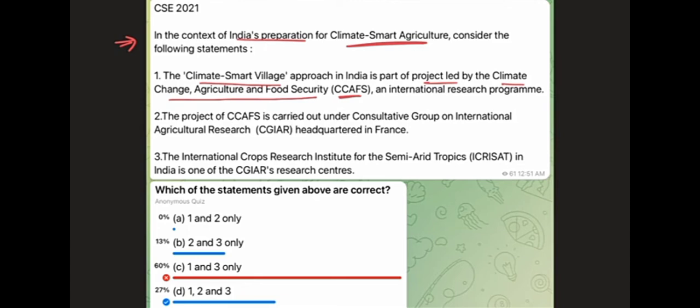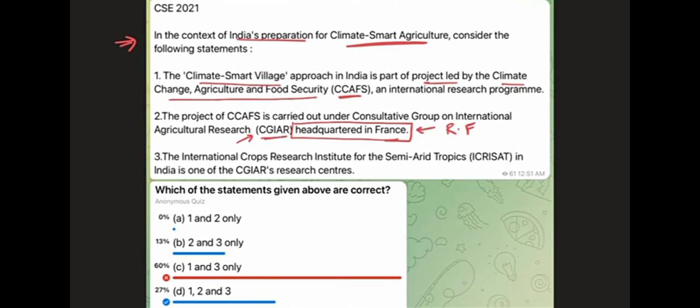The second statement says the project of CCAFS is carried out under the CGIAR, Consultative Group on International Agricultural Research, headquartered in France. Now this headquartered in France caught my attention, right? Because I've never heard of CGIAR, let alone know where it is headquartered. It's not a prominent organization, not in news, magazines, newspapers, etc., not in our books. So any random organization and its headquarter is asked. So this is a random fact, right? Whether it is wrong or correct, we'll look at later if this statement will be important in marking the answer.